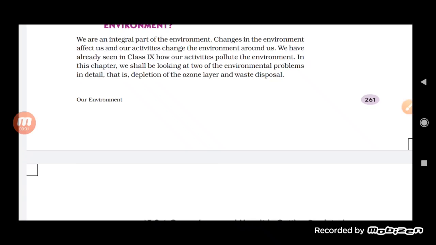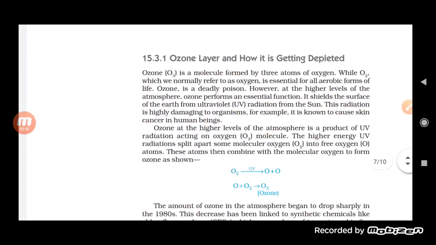In this chapter also we are discussing the environmental problems that are occurring. One of the factors we have already discussed in class 9th is natural resources, in which we saw global warming and ozone depletion. So here also the depletion of the ozone layer and waste disposal occur. Basically, the ozone layer, and how it is getting depleted. For this, let us try to understand the ozone layer.